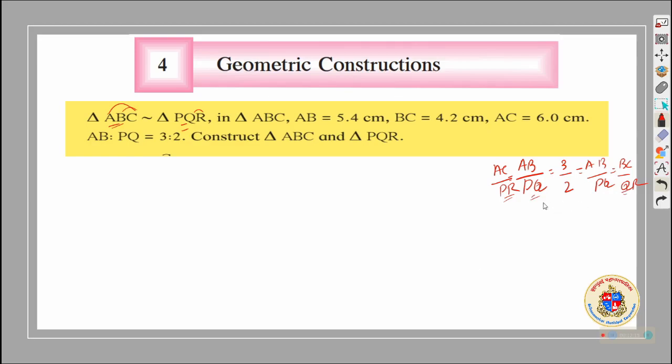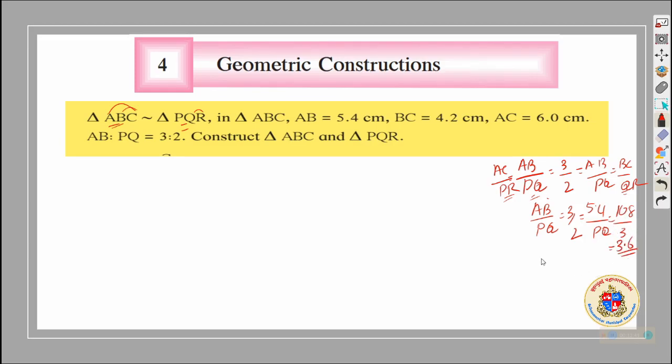Correct? How can we find out? For finding out the side PQ, we will do like this. AB upon PQ is equal to 3 upon 2, is equal to AB is given as 5.4 upon PQ, where you will write 10.8 upon 3, which is equal to, 3 3s are 9, 3.6.